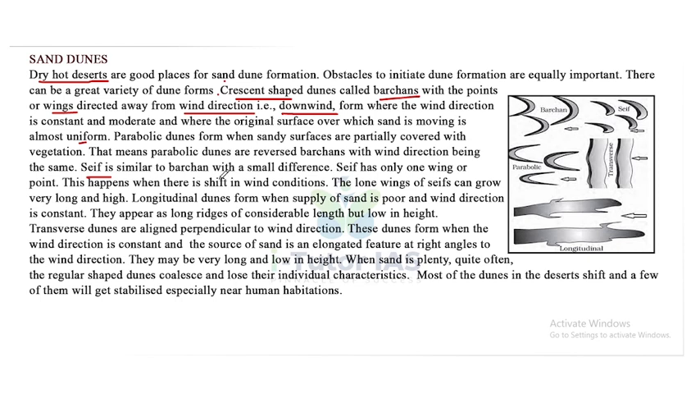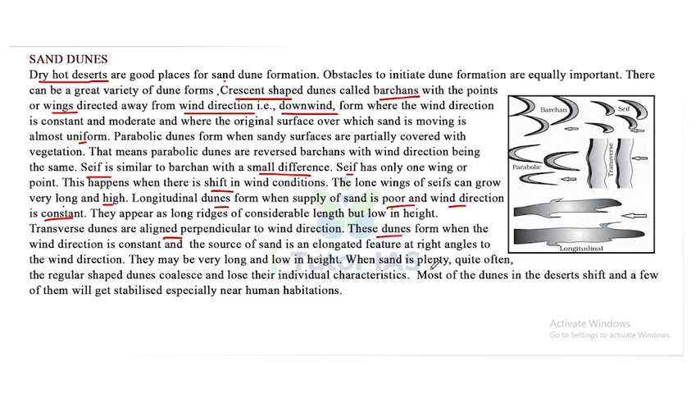Seif is similar to barchan with a small difference. A seif has only one wing or point. This happens when there is a shift in the wind condition. The long wings of seifs can grow very long and high. Longitudinal dunes form when the supply of sand is poor and wind direction is constant. They appear as long ridges of considerable length but low in height. Transverse dunes are aligned perpendicular to the wind direction. These dunes form when the wind direction is constant and the source of sand is an elongated feature at right angles to the wind direction. They may be very long and low in height.